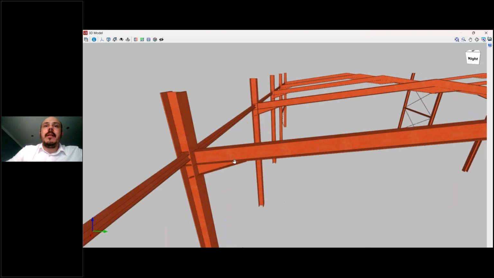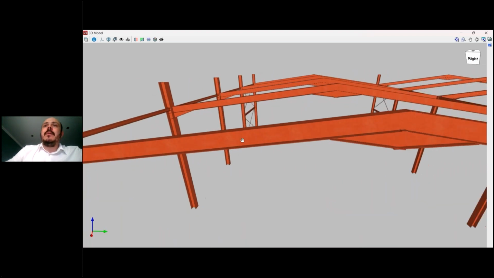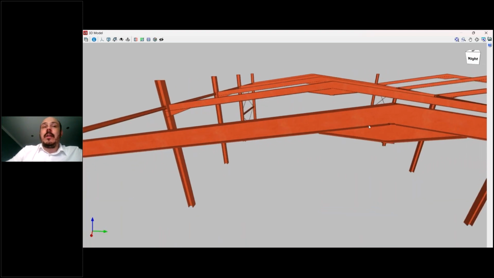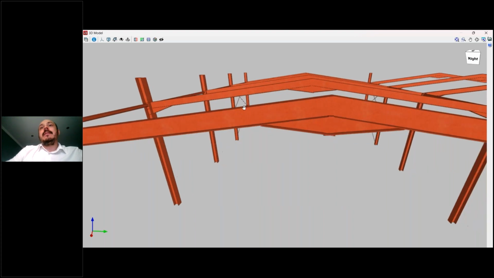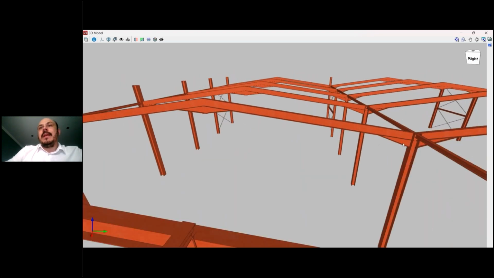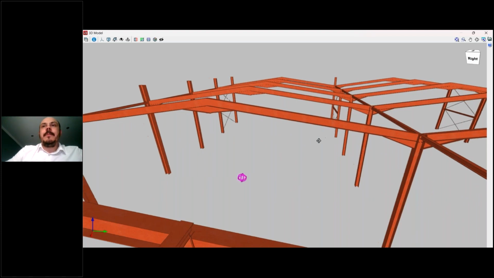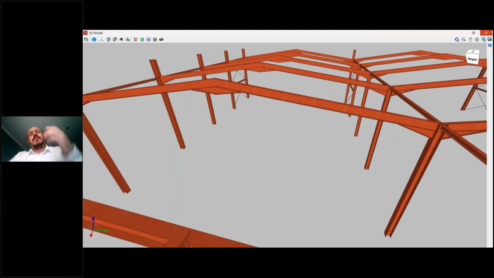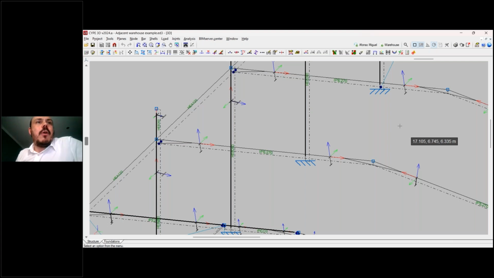This is the final one, and in the end of this bar we have, sorry, that was the start one, and this is the final one. And in the other bar, we have a similar situation, so we can create this effect. Okay, this is something that is available at CYPE 3D since a long time ago.